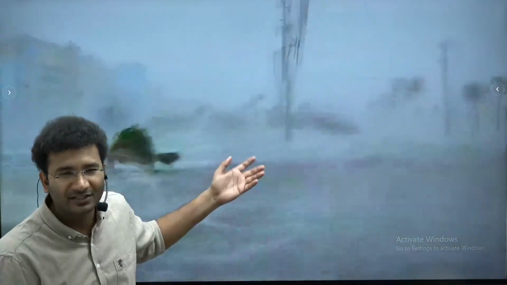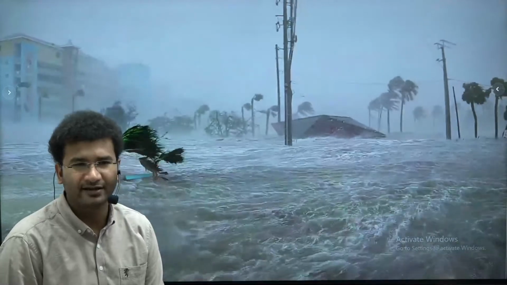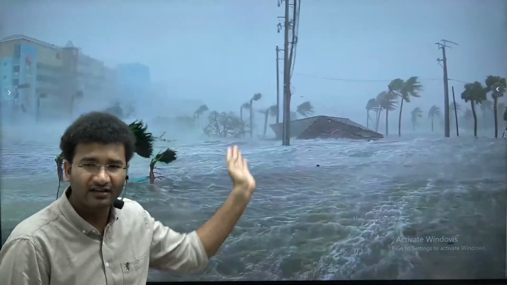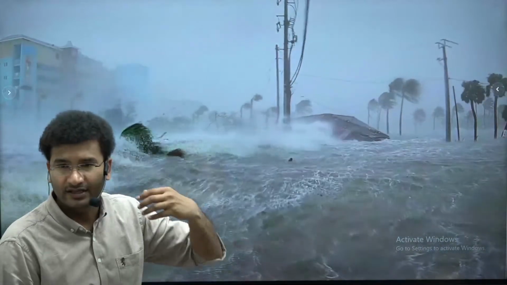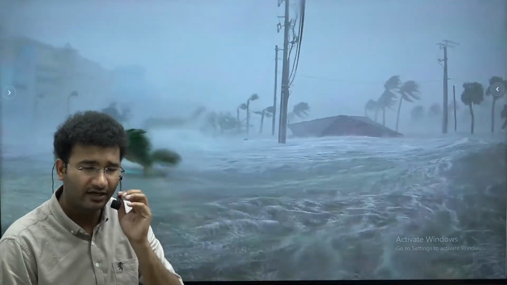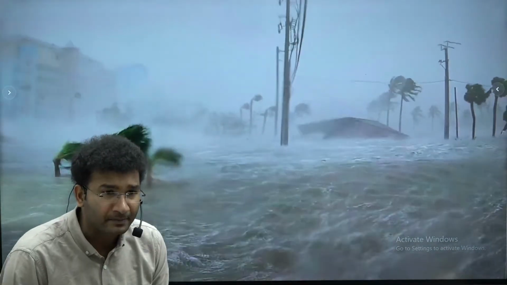Mostly, if you look into the examination, the questions that are asked are not on explaining the formation of a tropical cyclone. Not like that. The socio-economic impacts are being asked, meaning what all can happen because of this cyclone. Landfall is in disaster management. So the cyclone concept we will learn in very detail in the upcoming advanced classes. Now here my agenda is to give you what kind of situations it can lead to in the socio-economic aspects.